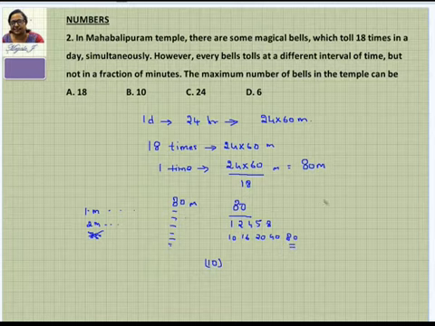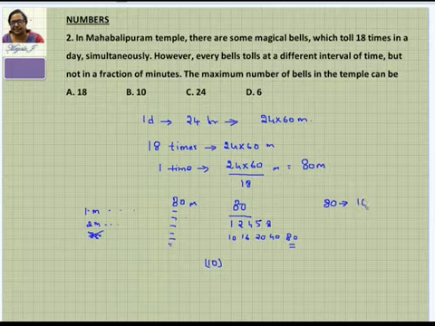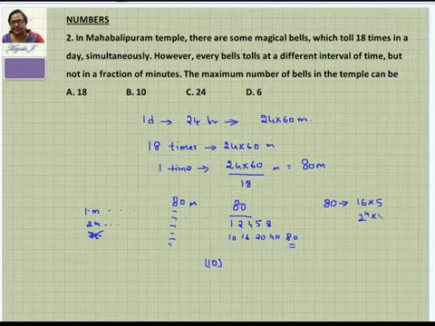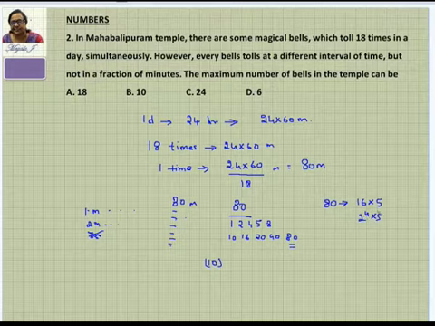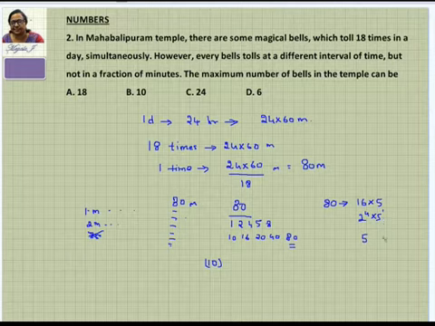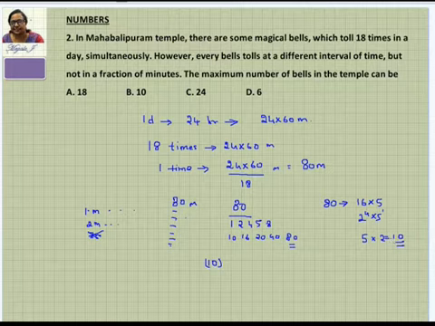So this is nothing but the factors problem, and we have to see how to find the factors. The shortcut which you must be knowing is to write this in the form of prime factors. This is 16 into 5, that is 2 power 4 into 5. After writing this, take the powers alone and increase each power by 1. So this 4 will become 5, and this 1 will become 2. When you multiply, you get 10. So this is the number of factors of 80. So instead of going through all of this, you can directly go for this and find it. This is a shortcut.